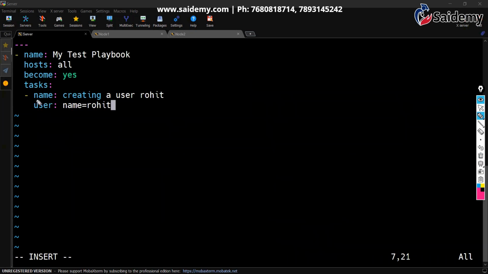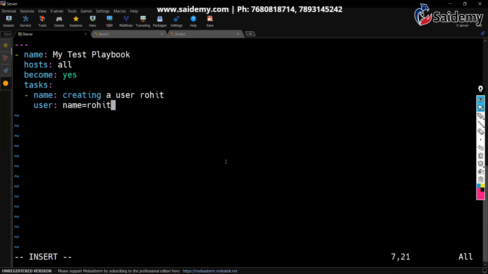So here again, it is display name colon creating user. The earlier one is the display name for the entire playbook, and this is the display name for this particular task. Now this is the module, user colon, name equal to Rohit. That means I am creating a user called Rohit. Simple. Key colon value, and this entire thing is the value. When we deal with multiple playbooks, you'll automatically understand these things. Initially it might be new for you, but over a period of time, things will be clear.